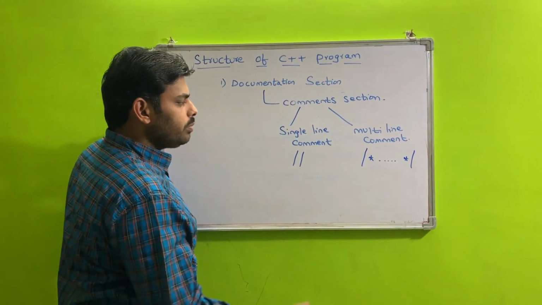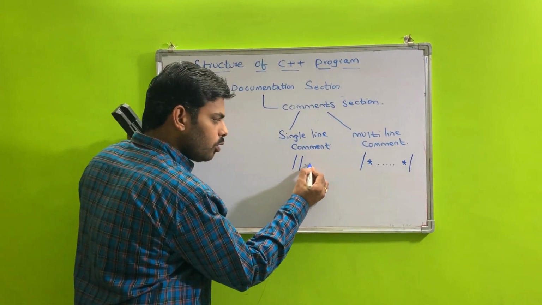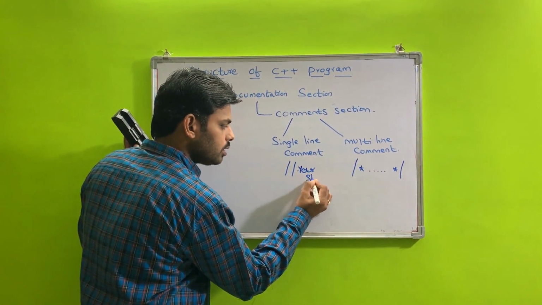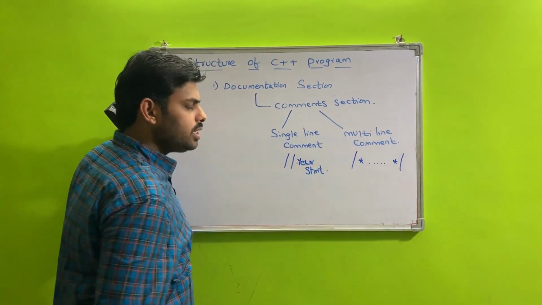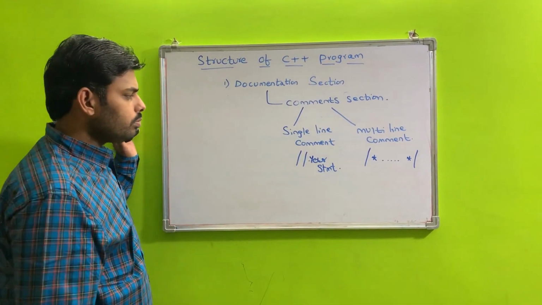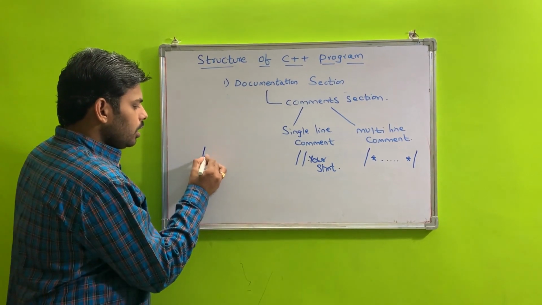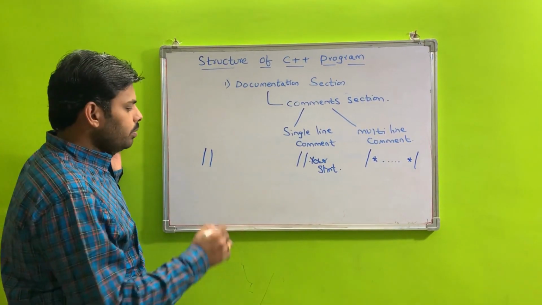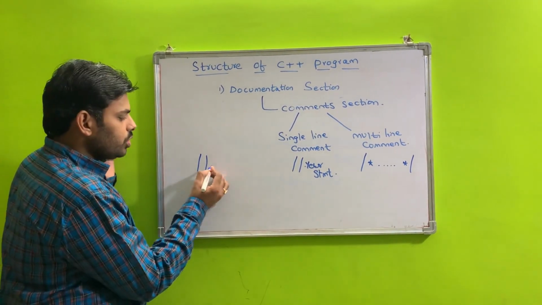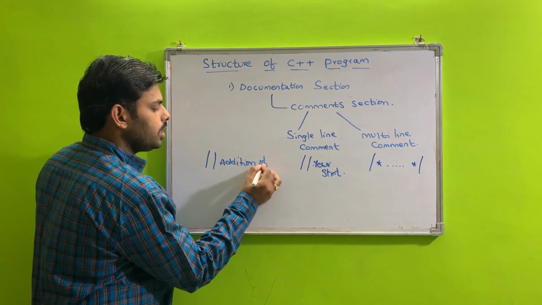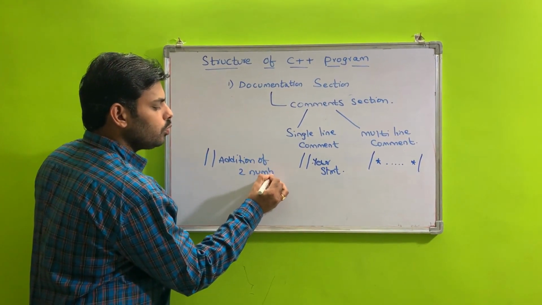Suppose you want to perform addition of two numbers, it can be represented as double slash, addition of two numbers.